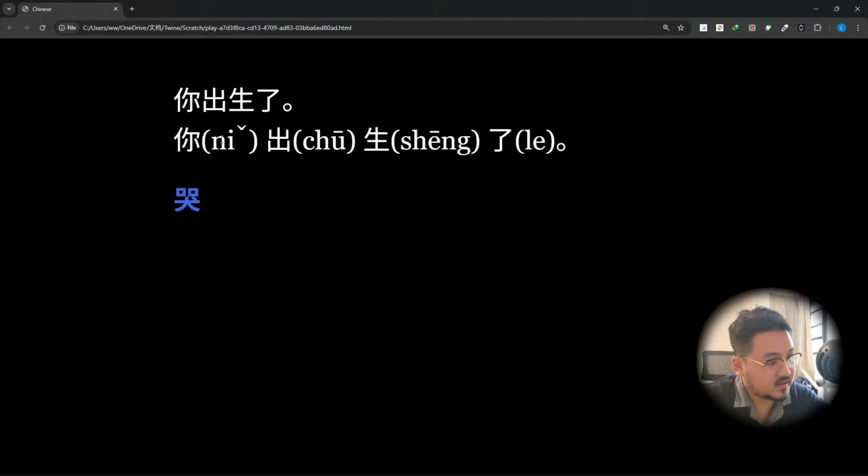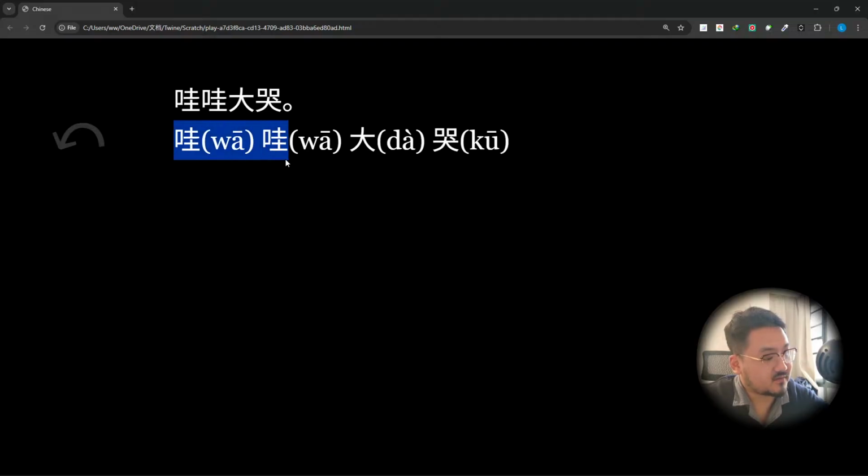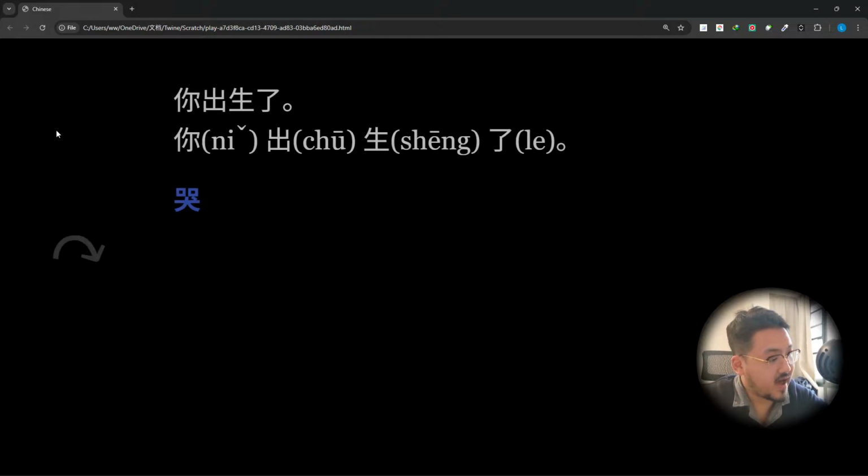So it's here, 你, and then going down, right? 你出生了. And then you can 哭, right? So you can do something, and this you click, and then 哇哇大哭, right? That's wow, wow, and a big cry. And then you can go back to here. Okay, we got our first loop of interactive immersive Chinese learning experience, and let's explain more about 哭.